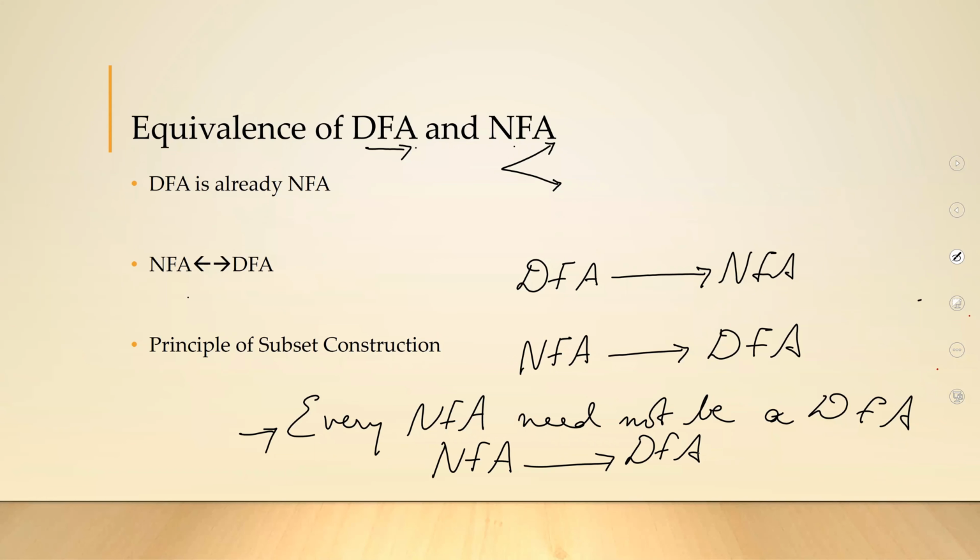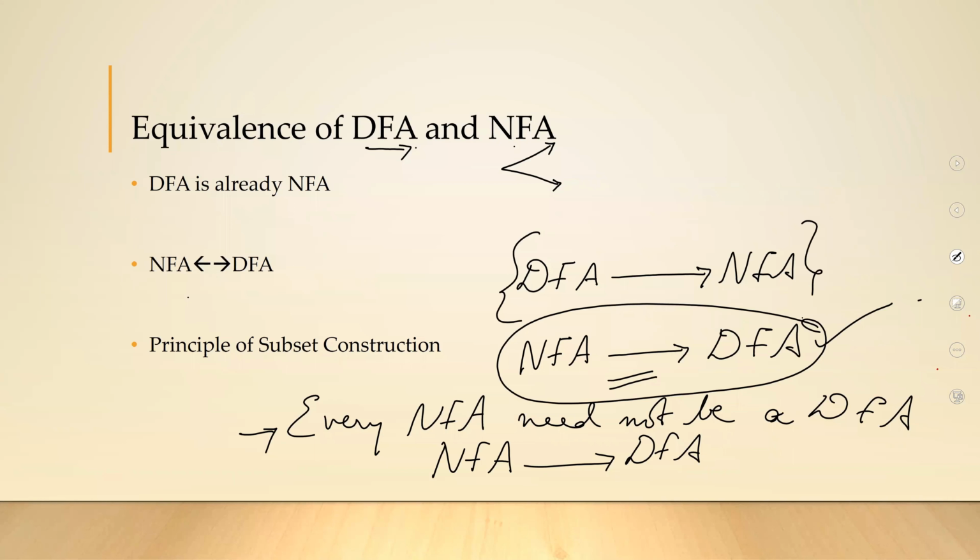Now, what we will be focusing upon today is how you can convert an NFA into a DFA. We will be concentrating on this portion today. We will not be concentrating on the other conversion because it is actually illogical to include non-determinism into something which is already in a determined form. But this one is very much logical. So even though there are algorithms for both, we will be concentrating on how you can convert an NFA into a DFA.